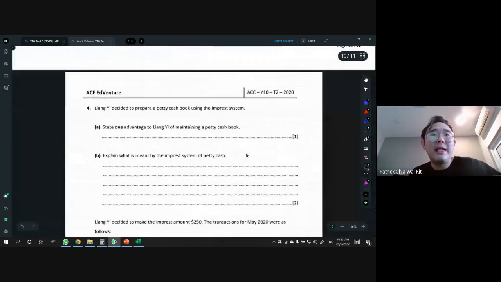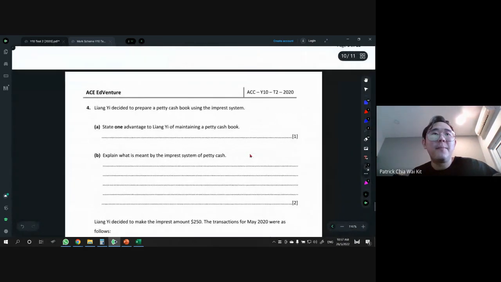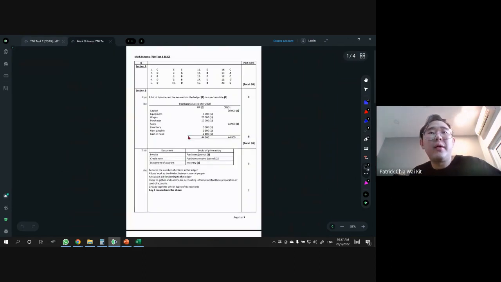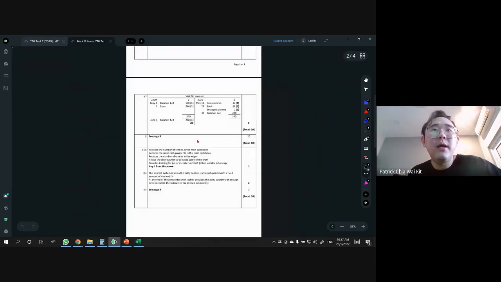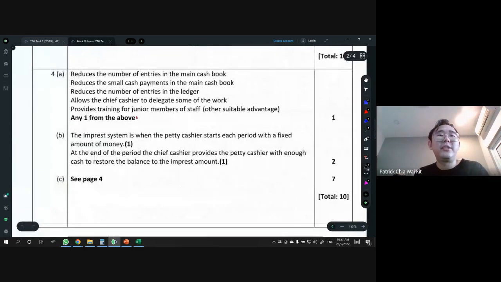And let's do the last question. The last question is petty cash book. Another easy question. So we have Liang Yi decided to prepare a petty cash book using Imprest system. State one advantage to Liang Yi for maintaining a petty cash book. So just one, you have a lot of answers you can put. So let me show you a marking scheme for the advantage part. You can just choose one of them.